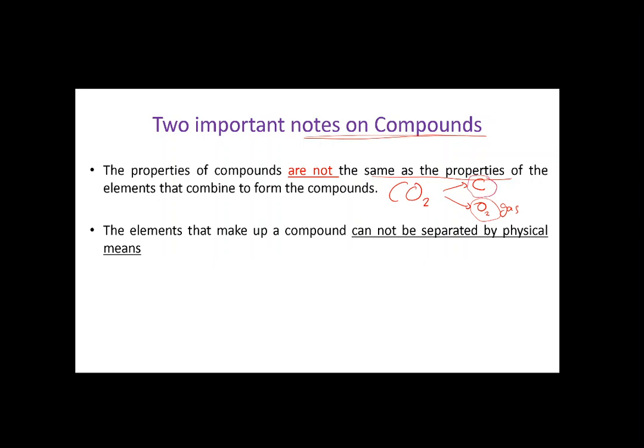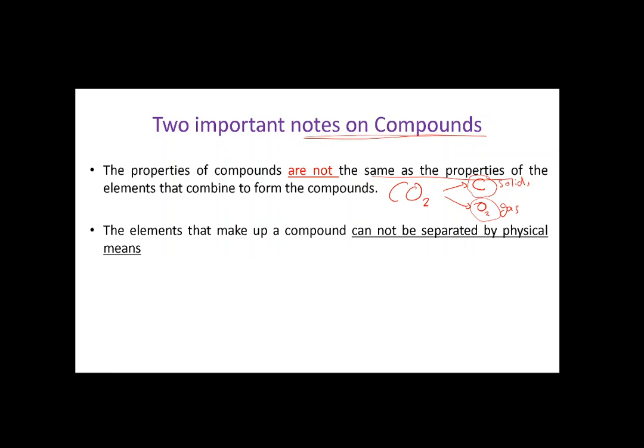Carbon, in its natural state, is a solid, like graphite. The graphite is the carbon in its solid form. Of course, there are other forms of carbon, but the common solid one is the graphite.